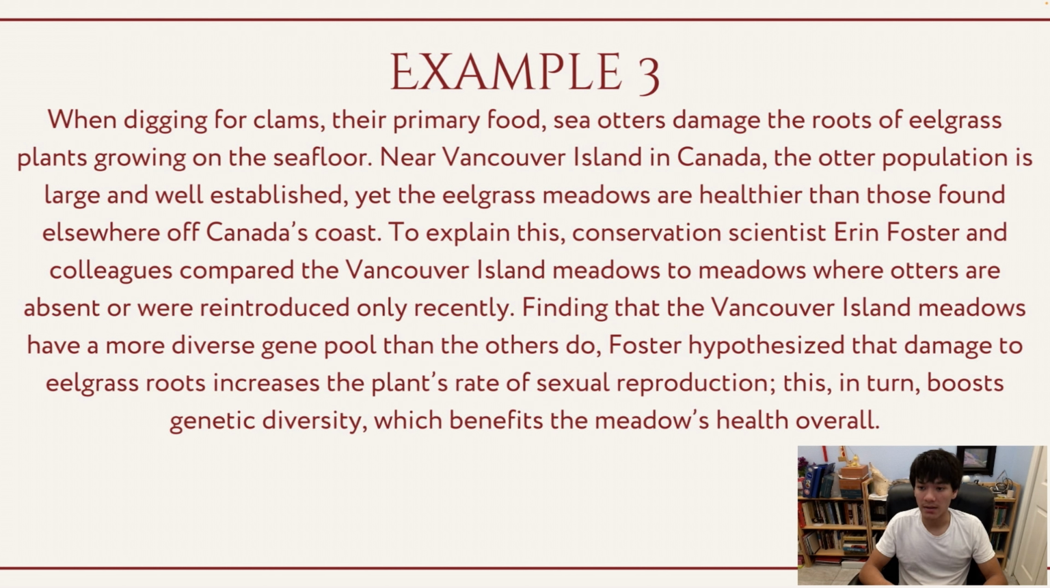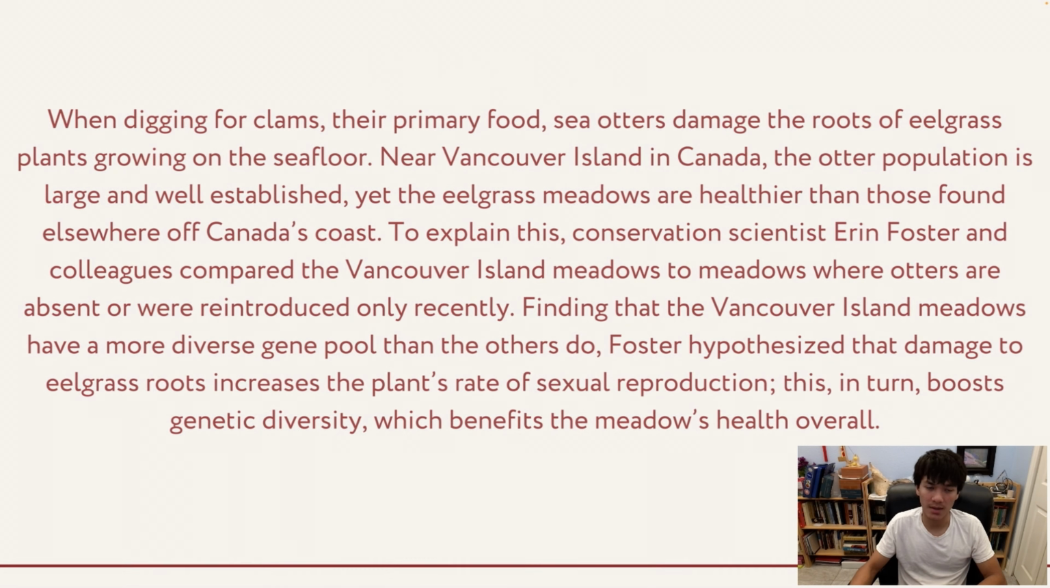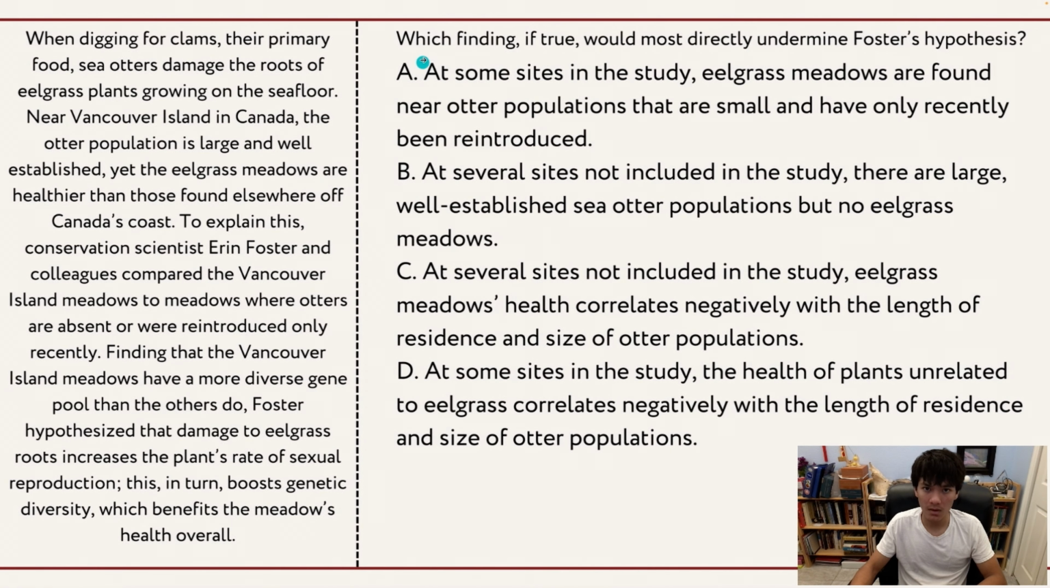Finding that Vancouver Island meadows have a more diverse gene pool than others do, Foster hypothesized that damage to eelgrass roots increases the plant's rate of sexual reproduction. This, in turn, boosts genetic diversity, which benefits the meadow's health overall. Let's look at some of the answer choices. Which finding, if true, would most directly undermine Foster's hypothesis?